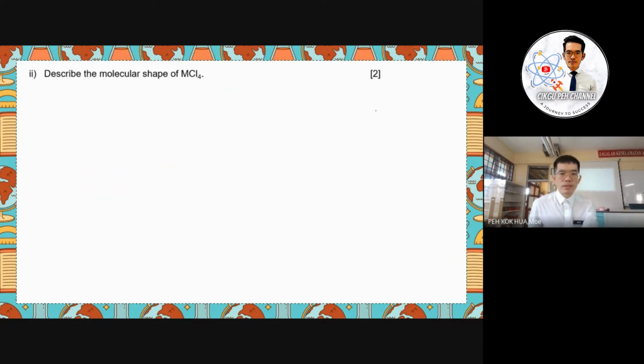Next, describe the molecular shape of MCl4. We know all the group 14 tetrachlorides are tetrahedral in shape. So the 2 marks here will be, first, which I think everyone will get, the tetrahedral shape. Another answer given is that the atom M is sp3 hybridized. So this is the reference answer, 2 marks.